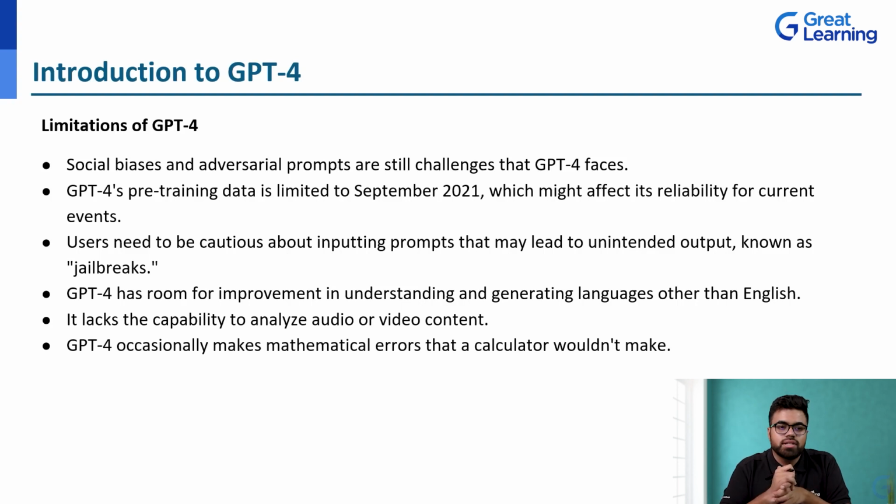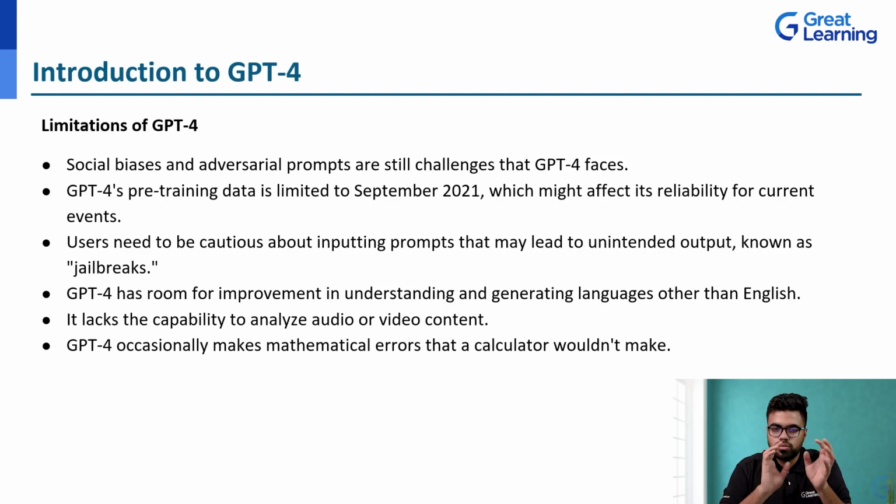So this is important. Then GPT-4 has room for improvement in understanding and generating languages other than English. It's a bit more biased towards English. It understands English absolutely in a very incredible way, but other languages, it needs a bit of time. It needs a bit of understanding to develop that. It lacks the capability to analyze audio or video content, right?